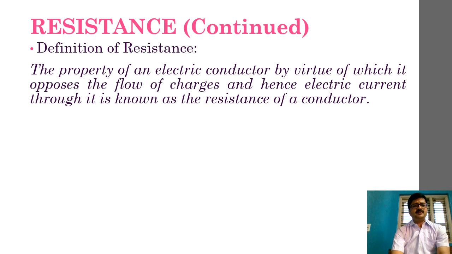So what all things does it oppose? By virtue of which it opposes the flow of charges, and that is nothing but what? It is nothing but electric current, right? So hence we can say the flow of charge or electric current is opposed because of the property of a conductor, and this particular property we call what? Resistance. I hope this definition is clear to you all.